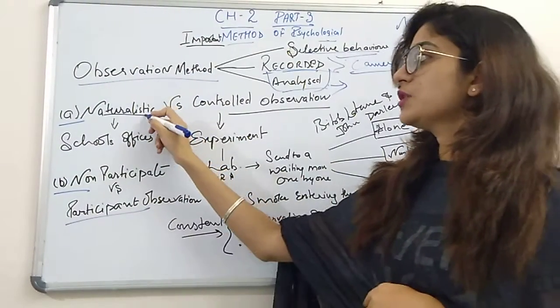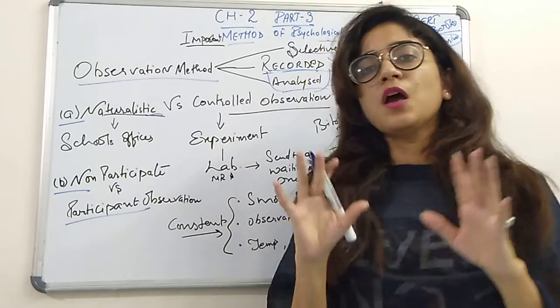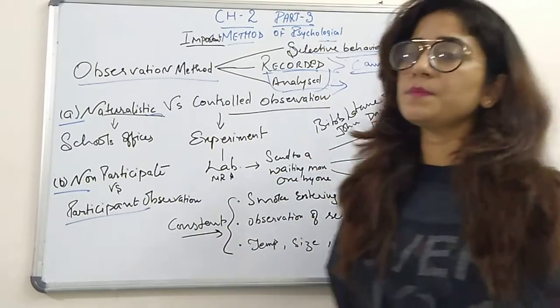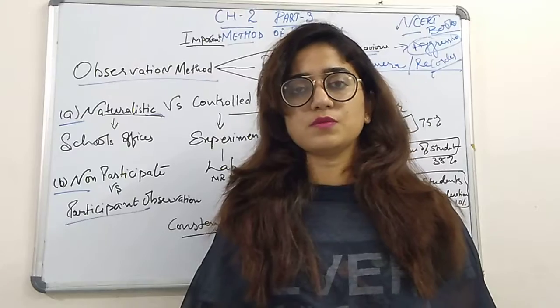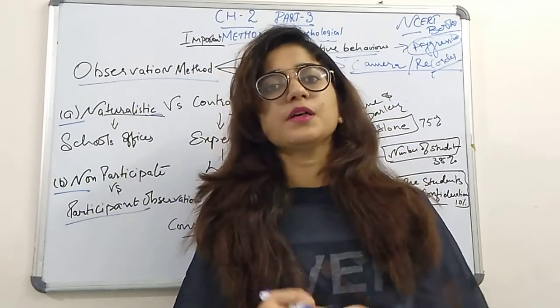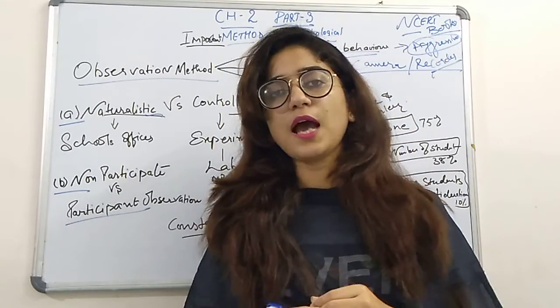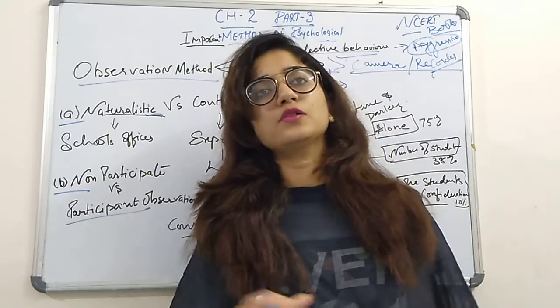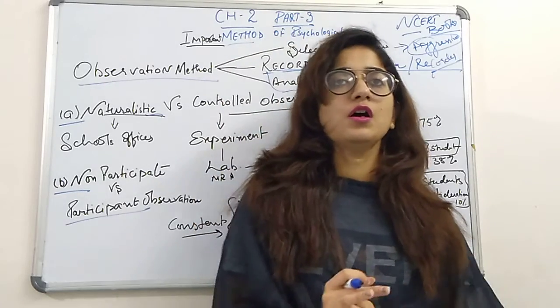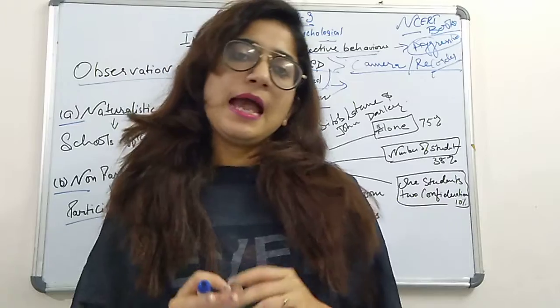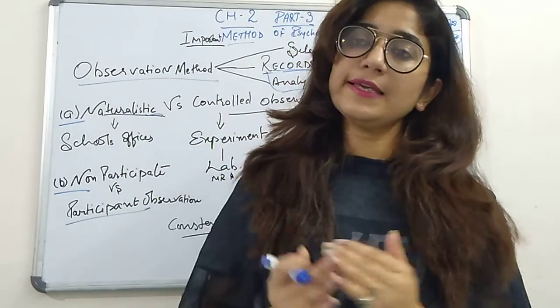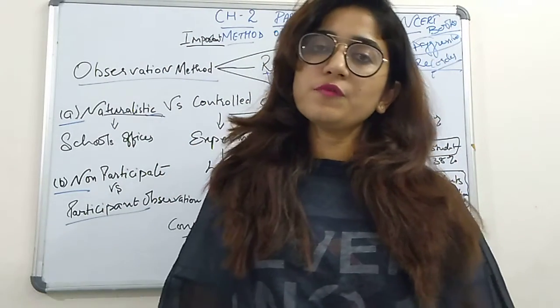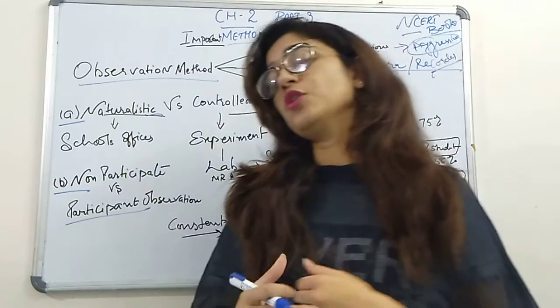In naturalistic observation, we observe a person in a natural position. For example, I become a student and come into your class, sit with you and talk with you, and make friends with my classmates of 11th class. After a few days, when I have a good rapport with all the students, I tell you that I am your teacher.